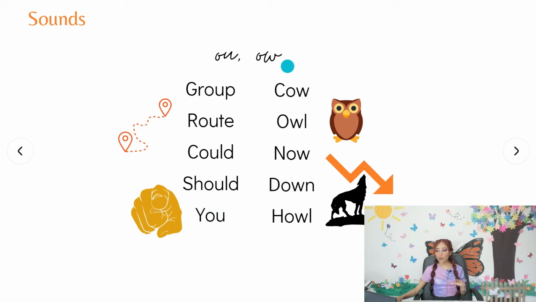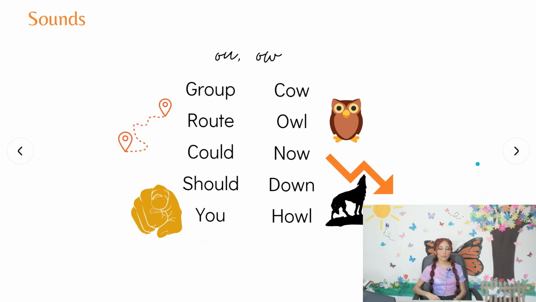Now, O-W. Cow, owl, you can see an owl. Now, down, owl. Okay? Cow, owl, now, down, owl. One more time. Cow, owl, now, down, owl. Okay, so let's repeat one from this side and one from this other side. So let's repeat with me, okay? Group, cow, root, owl, could, now, should, down, you, owl.